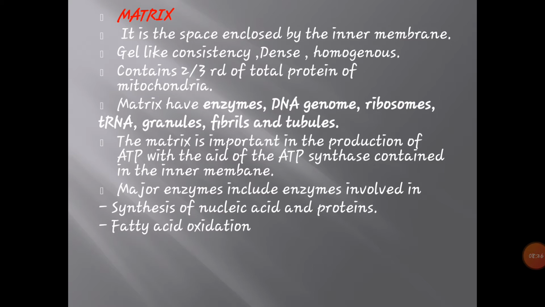The matrix is important in the production of ATP with the aid of ATP synthase contained in the inner membrane. The major enzymes include enzymes involved in synthesis of nucleic acids and proteins and fatty acid oxidation also.